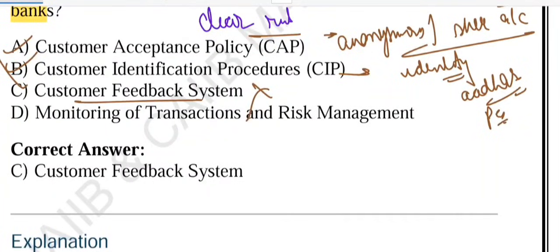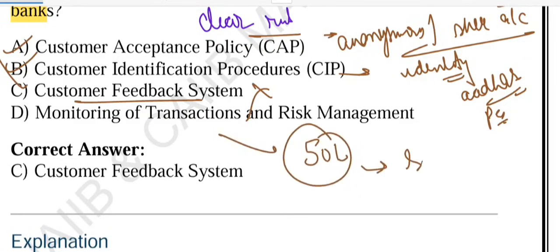Option D says monitoring and risk management. Banks don't just stop at identifying you. They also keep an eye on your transactions, right? For example, if a student account suddenly receives 50 lakh, the bank will flag it as suspicious. So this falls under monitoring and risk management.